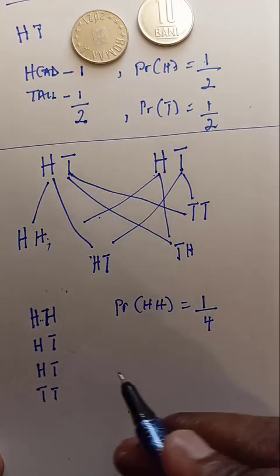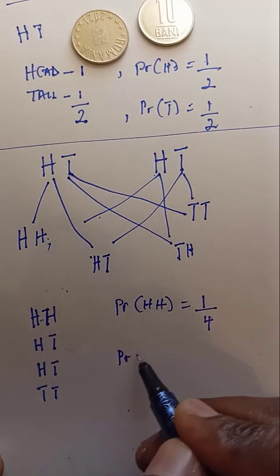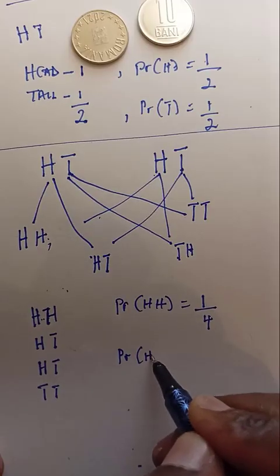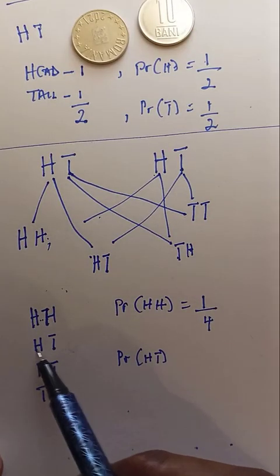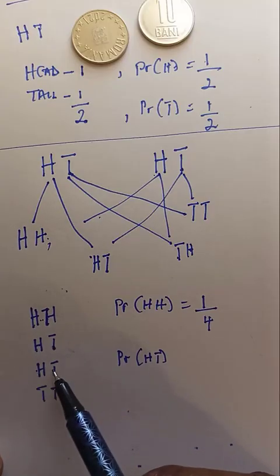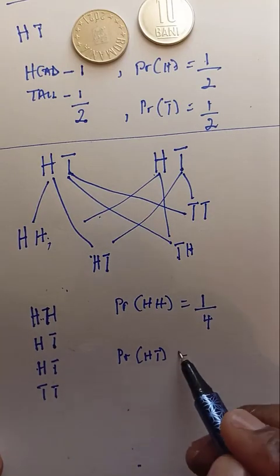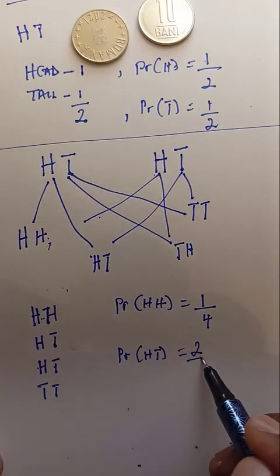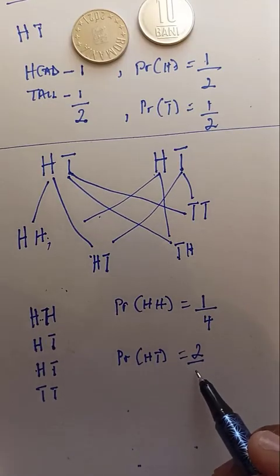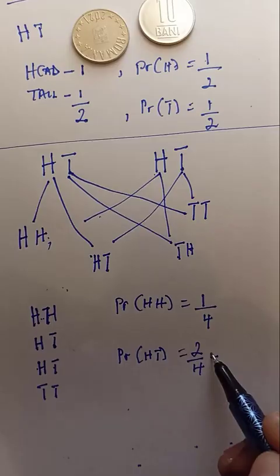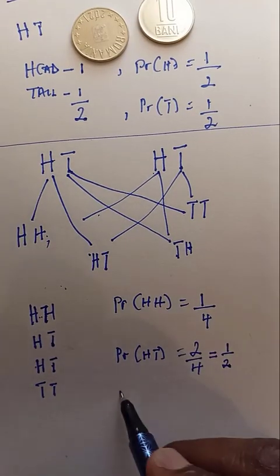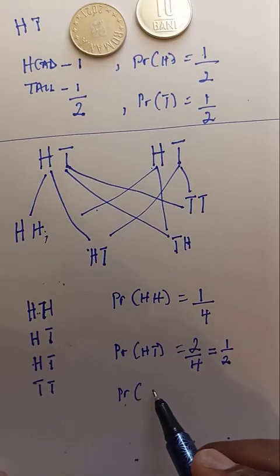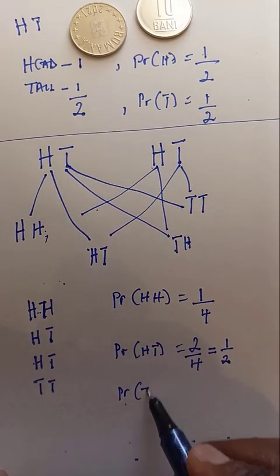The probability of obtaining 2 heads is what? 1 all over 4. Now the probability of obtaining a head and a tail is how many? So we have a head and a tail 1, a head and a tail 2. So we have what? 2 events there, all over total events, which is 4. And the probability here is what? 1 all over 2.